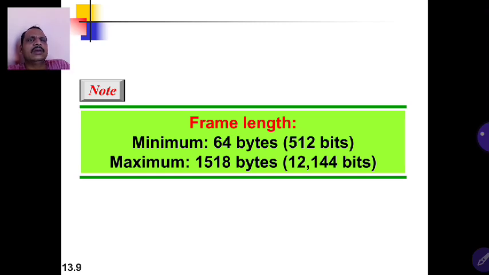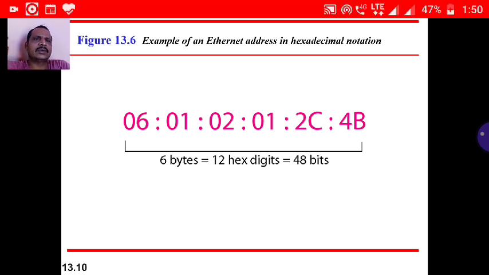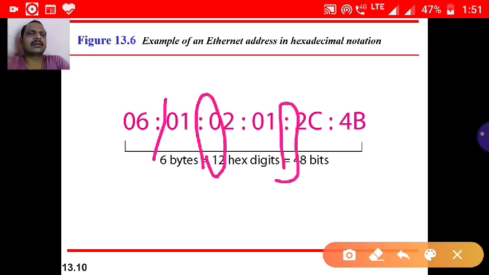Okay, next we see frame length: minimum 64 bytes, 512 bits, maximum 1518 bytes, which multiplied by 8 is 12,144 bits transmitted. Now the address format you are going to use in the Ethernet. In hexadecimal notation, 48 bits is 12 hexadecimal digits, and each 2 hexadecimal digits are separated with a colon. This is the kind of address format used in the Ethernet.